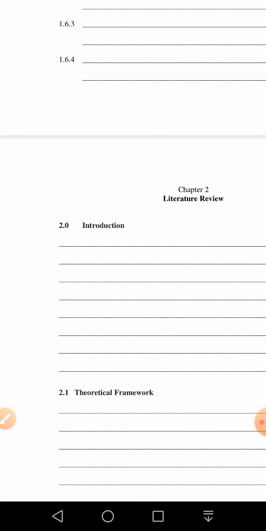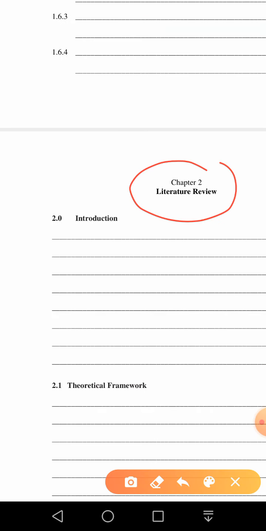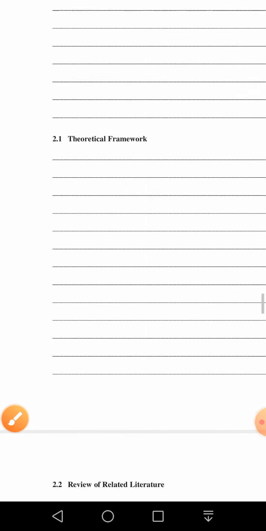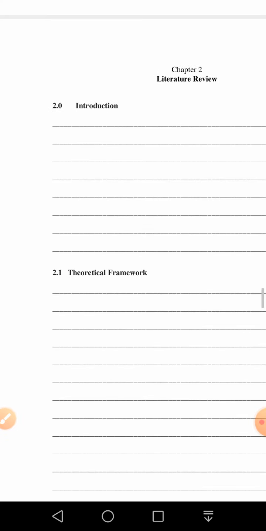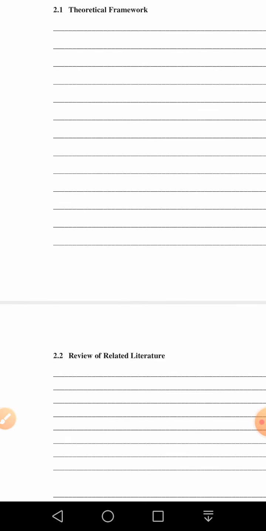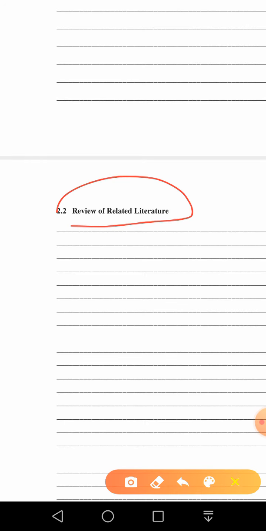Then we have chapter number 2, as you can see here: literature review, introduction, theoretical framework. At this stage, like you are in semester 4, you can write 1 or 2 pages of this literature review, but later on I'll guide you that it's a very technical thing. Review of related literature or studies.